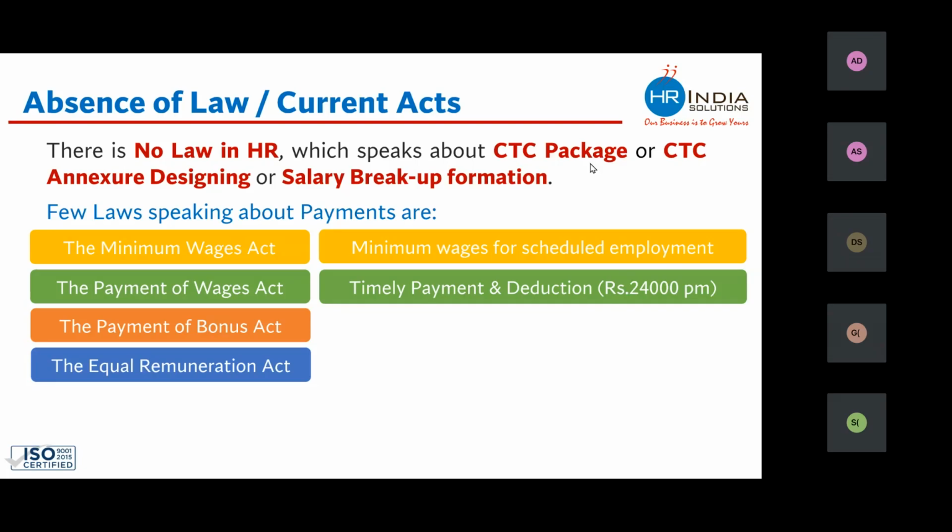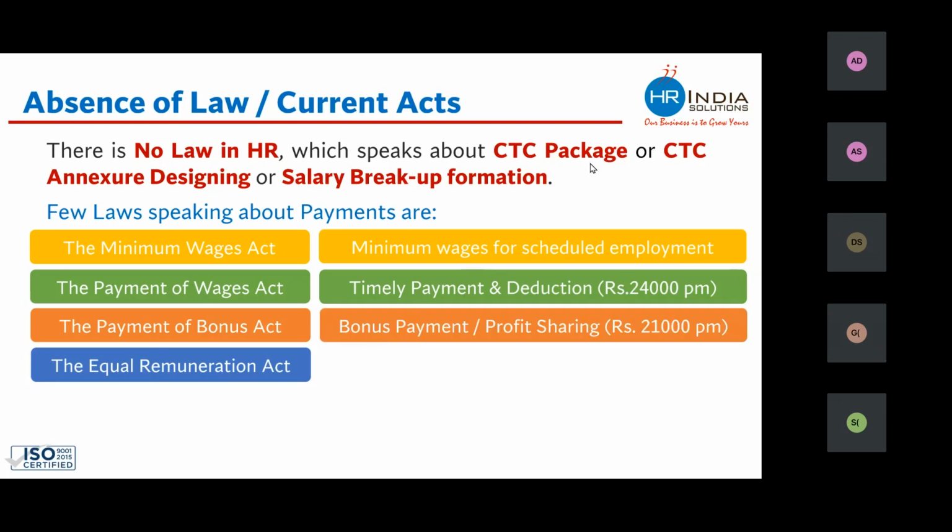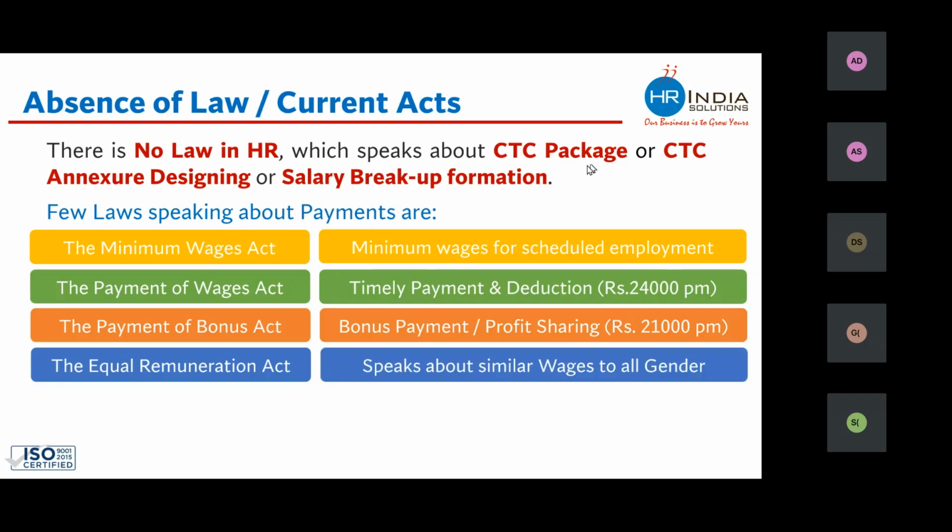The labor law by the name of Payment of Bonus Act speaks about bonus payment or profit sharing. But again, this labor law only covers those employees whose monthly salaries are 21,000 per month or less. If your salary is more than 21,000 per month, you are not eligible to get bonus. And the last labor law, Equal Remuneration Act, speaks about similar wages for all genders. On the basis of gender, you cannot have any discrimination as far as salary is concerned, which this labor law takes care of.